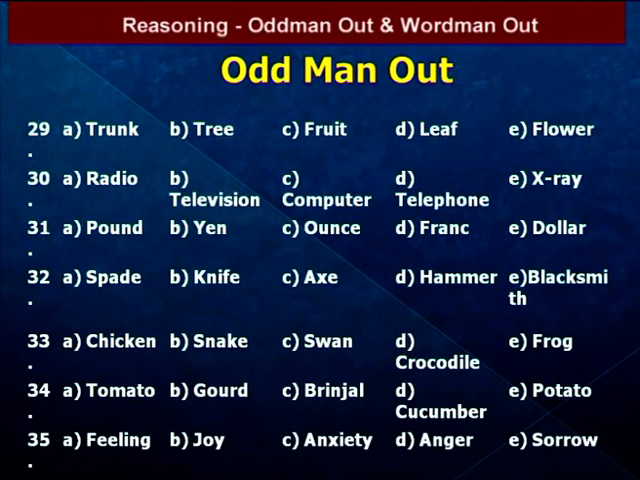Next we go to the next question. The words are feeling, joy, anxiety, anger, sorrow. In these five words, one is different. That one is feeling. Except feeling, the remaining all are feelings: joy, anxiety, anger, sorrow. These denote feelings, so feeling is the different one. So the answer is A.